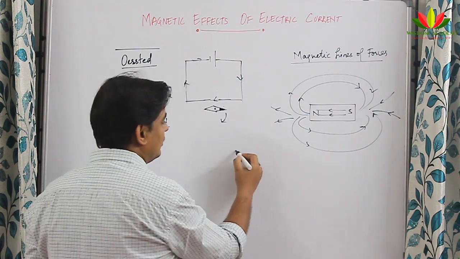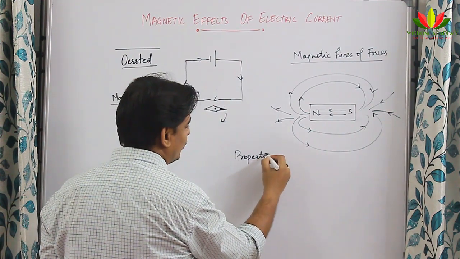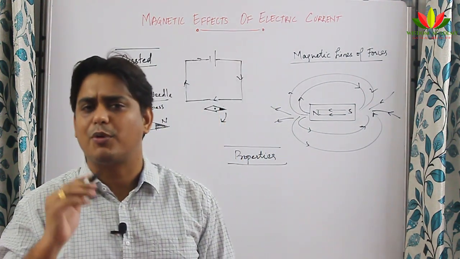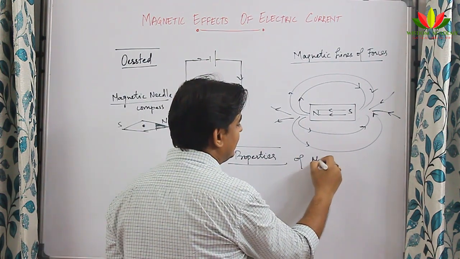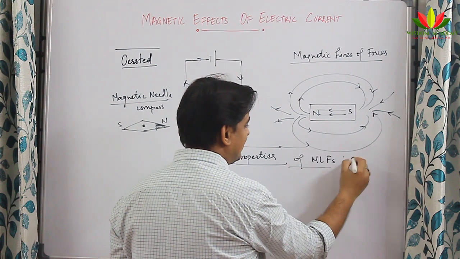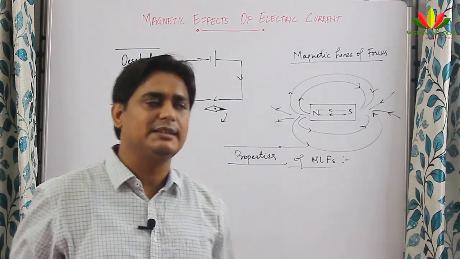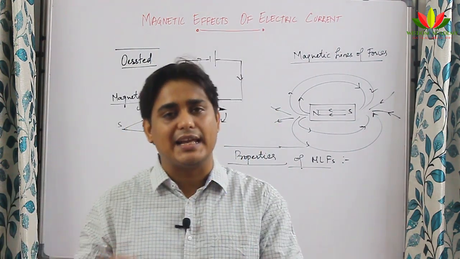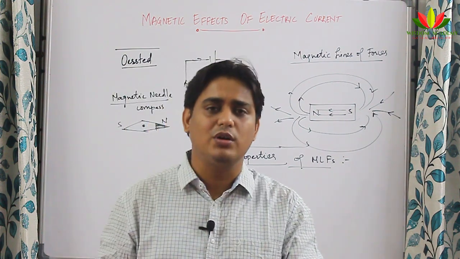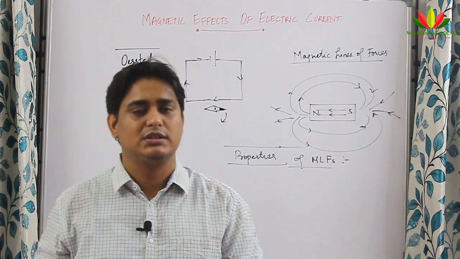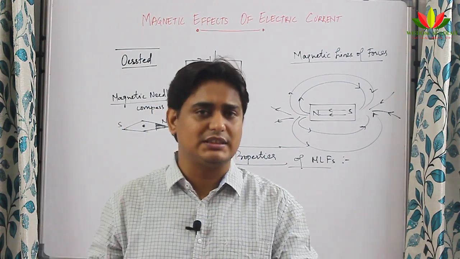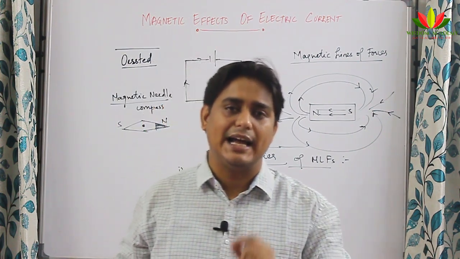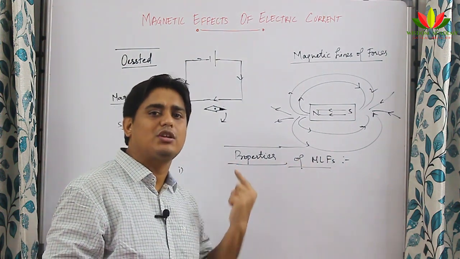Now, a very important thing: what are the properties of magnetic lines of forces? This is a very important question which will generally be asked in the school examination. They will ask you what the properties of magnetic lines of forces are, so expect this question, and let us see the properties. The first property, you can write now: magnetic lines of forces emerge from the north pole and merge at the south pole. I will repeat once again: magnetic lines of forces emerge from the north pole and merge at the south pole externally, and they travel from south to north internally.